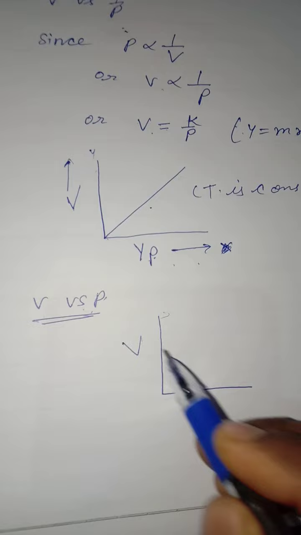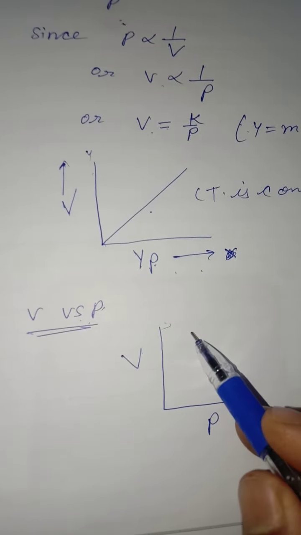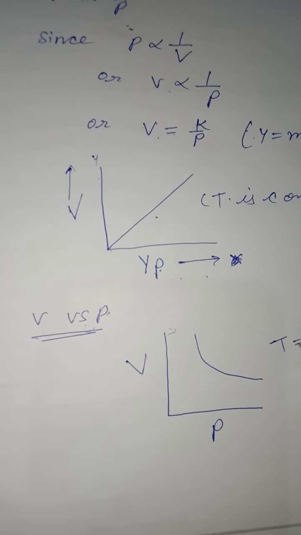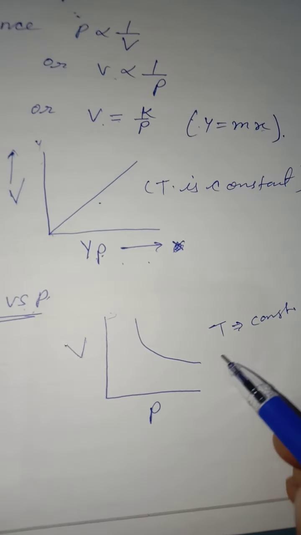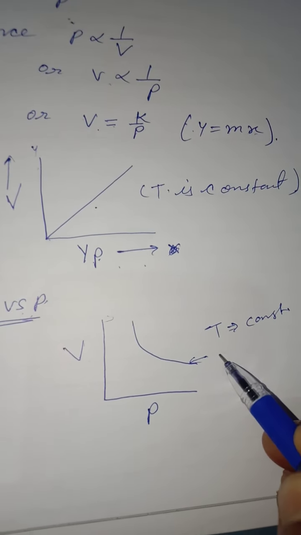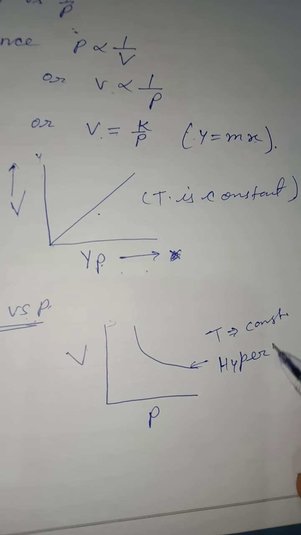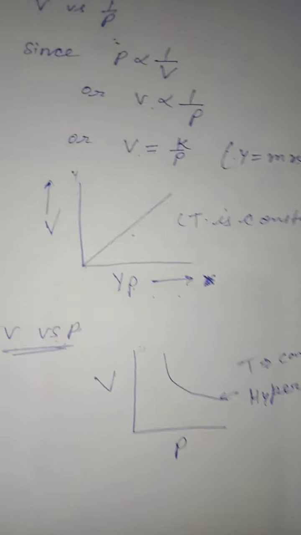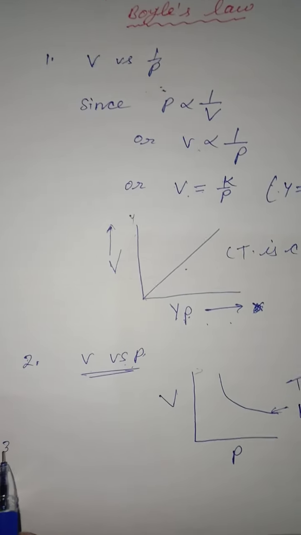Here this is volume, and on the x-axis pressure. So you will get a hyperbolic curve, meaning temperature is constant here. One more graph is possible, the third one.